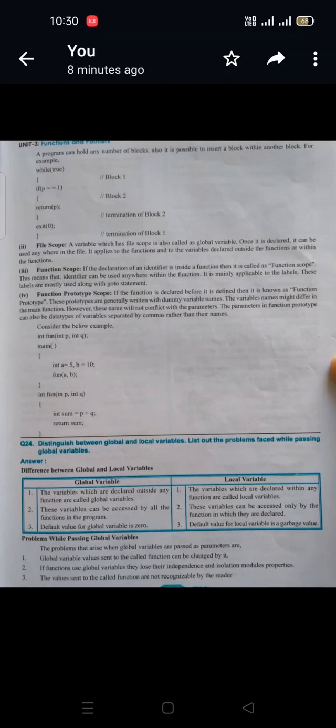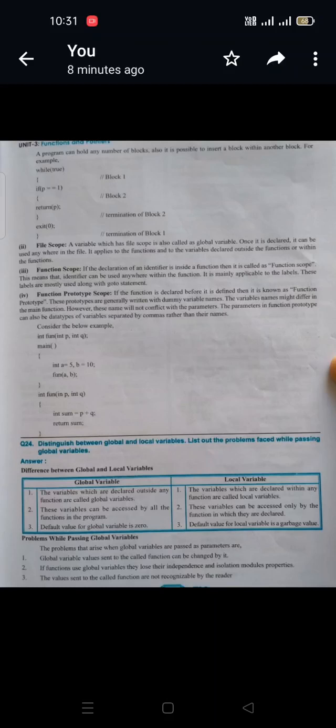We give a return type, we give the function name, and in the arguments list we give all the variables. Arguments may be a variable, an expression, or anything. For function prototype scope, if the function is declared before it is defined, then it is a function prototype. We already learned about it when we learned the function topic.